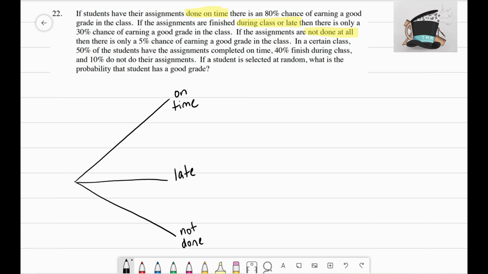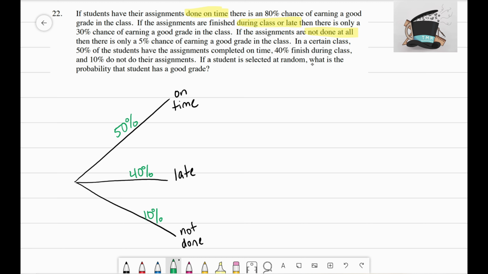It says in a certain class, 50% of the students have the assignments completed on time. So for my on time branch, I'm going to label this guy 50%, since that is the amount of students who turn in the assignment on time. It also says that 40% finish during class, and during class is considered late. So I'm going to label this late branch here 40%. And then finally, 10% do not do their assignments. So this bottom branch is going to be labeled with a 10%. Perfect. So now we have our three different outcomes for turning in an assignment, either on time, late, or not done at all, and we have their corresponding percentages.